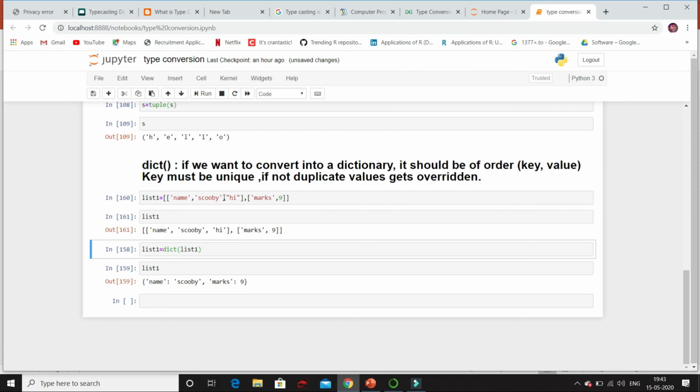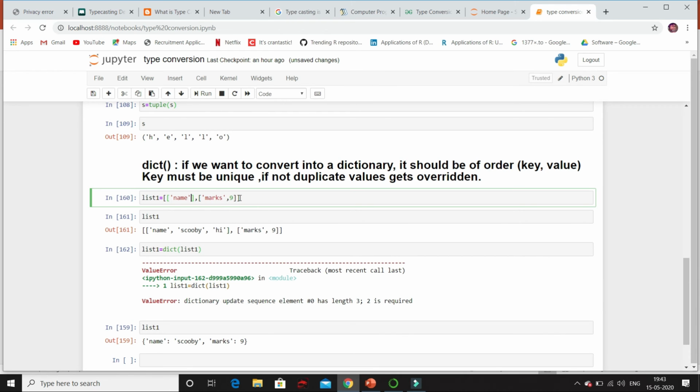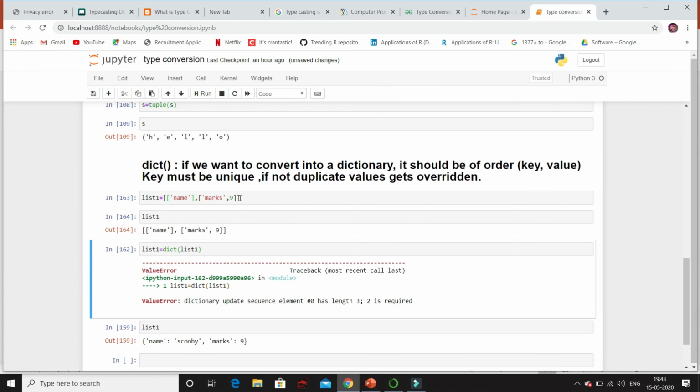Let's see. If I try to convert to dictionary, we get error. See, it is of length 3, but 2 is required. Correct. One should represent key, other should represent value. Else, if it is not in this order, we will get error. It won't be able to convert to dictionary. Now, instead of 3, if I pass one value also, same, it won't be able to convert to dictionary. See, it is of length 1, 2 is required.